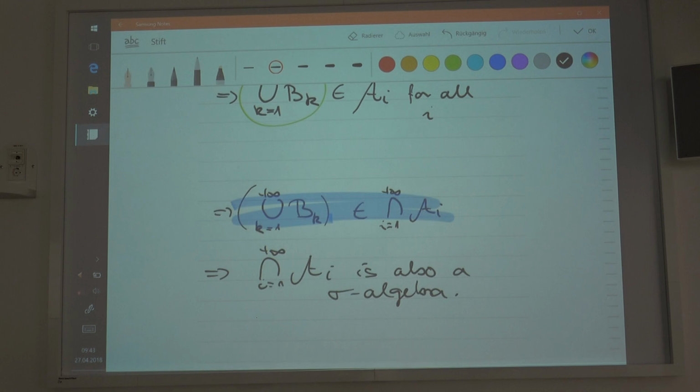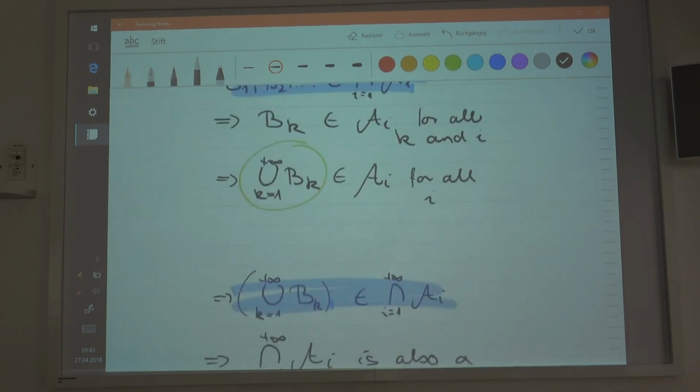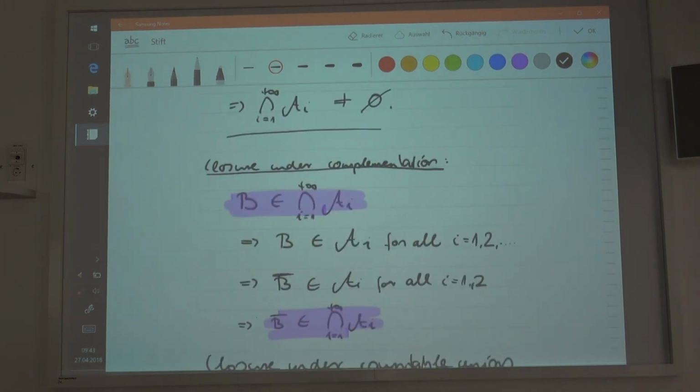Actually, you have to check three things. If you want to check whether something is a sigma algebra or not, first, you check that it's nonempty. Second, you check that it's closed under complementation. Third, you check that it's closed under countable unions, period. And that's the case. So I don't need to imagine what it would look like. If it's closed under countable unions and closed under complementation, then it is a sigma algebra, and that's it. And this is actually relatively easy to show.